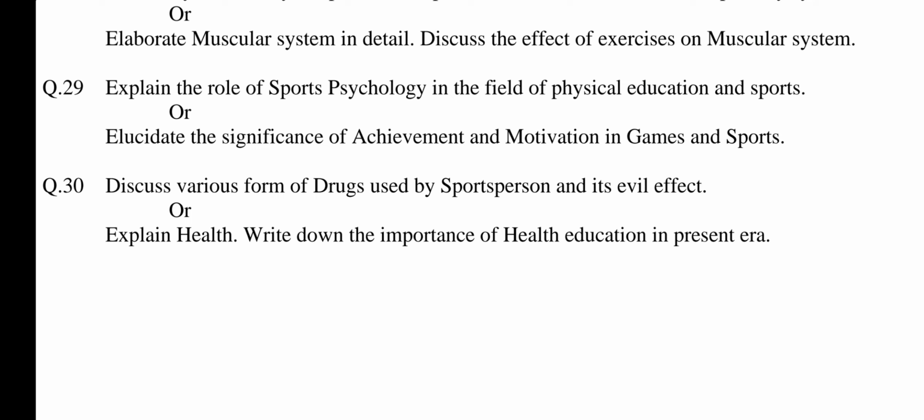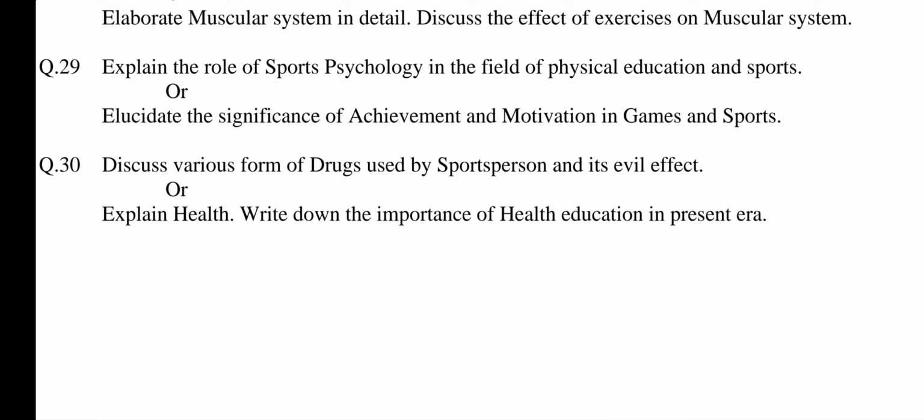Explain all these points in 2 to 3 lines. Or, elucidate the significance of achievement and motivation in games and sports. Elucidate means to make something clear. Significance means importance. This question is also related to chapter number 3, Psychological Aspects of Physical Education.